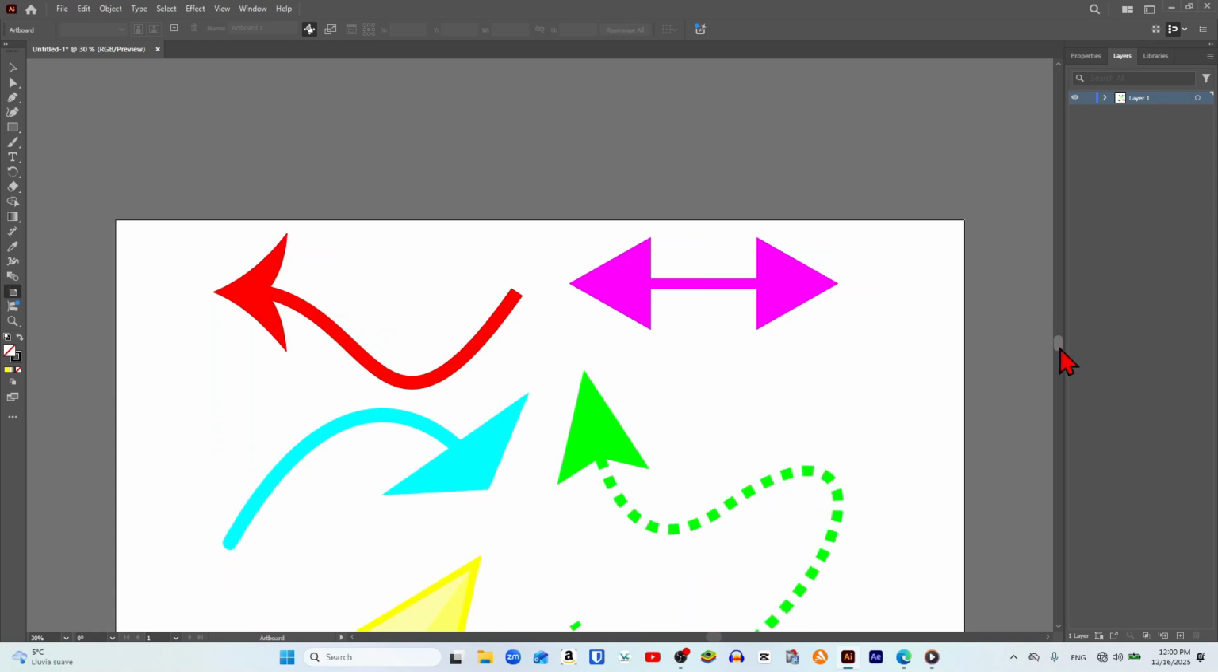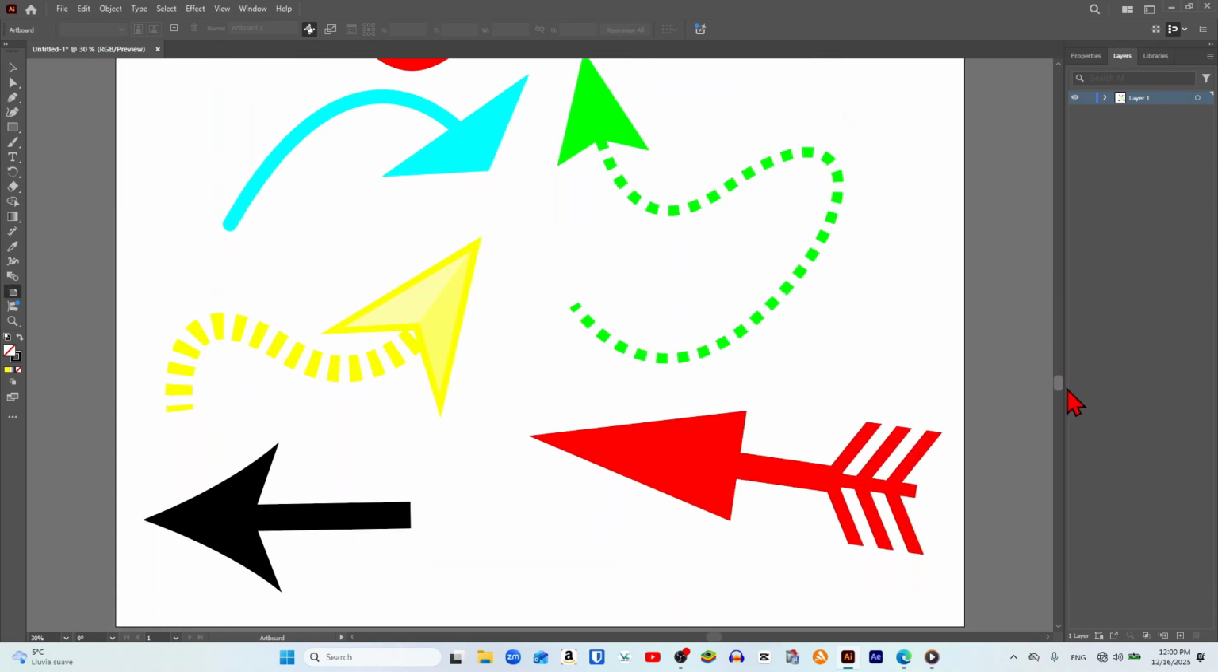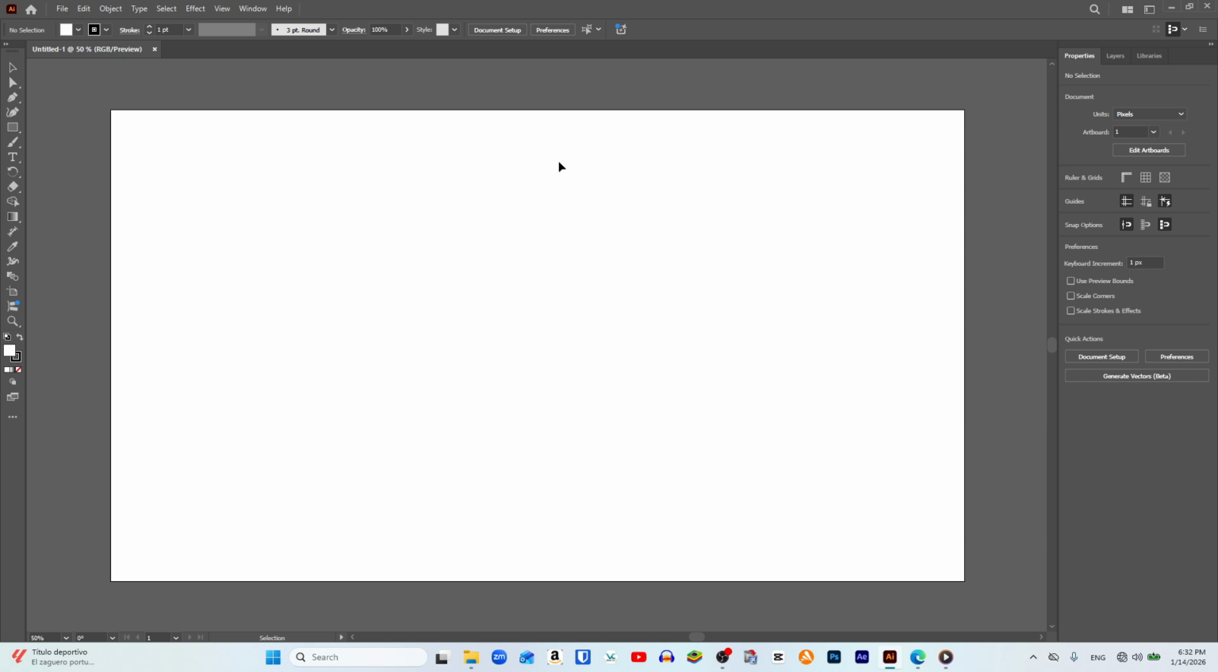In this video, I will show you how to create arrows in Illustrator. We begin in a new Illustrator document, and to create an arrow, the first thing we need to do is go to the left-hand toolbar and we select the pen tool.